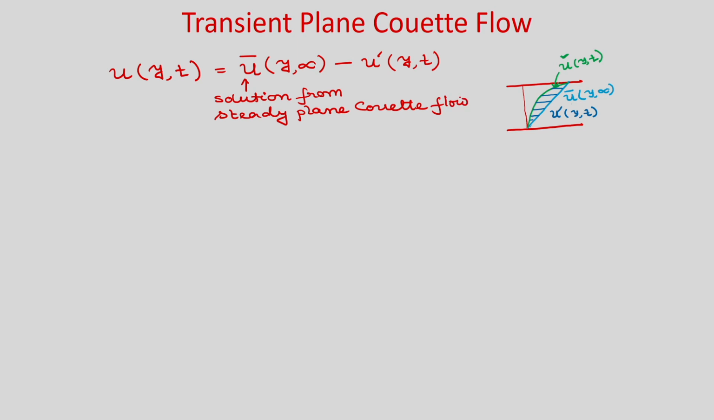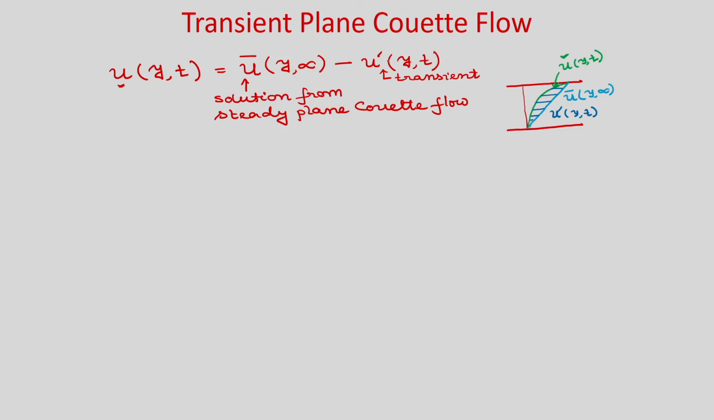Okay. So, please try to understand what we are doing. We are interested to find this velocity profile u(y, t). Now, we know the steady state plane Couette flow velocity profile which is linear. Okay. So, that is your u bar (y, infinity) and this is the velocity profile. Now, we are subtracting one transient velocity profile, okay, from this steady state profile and we want to get the final velocity profile.